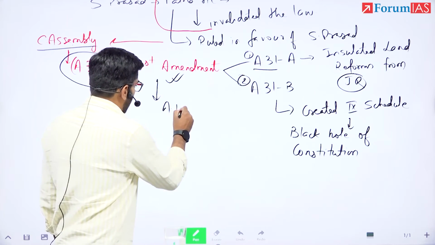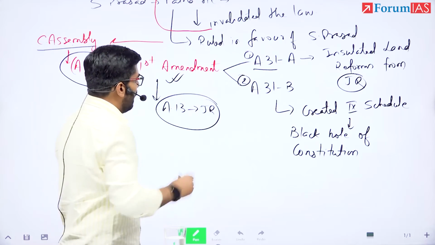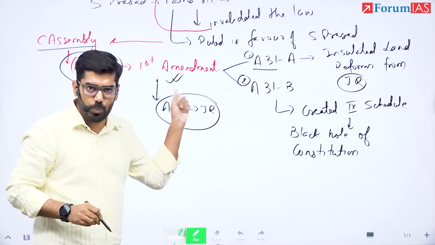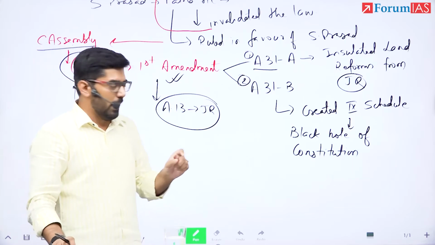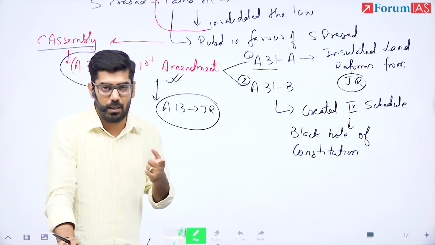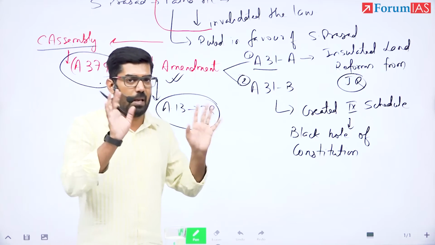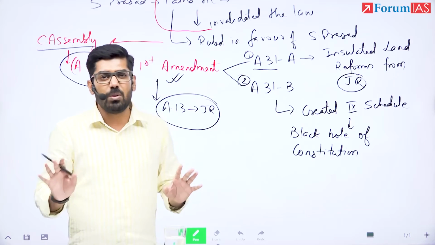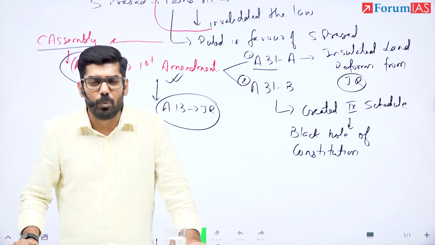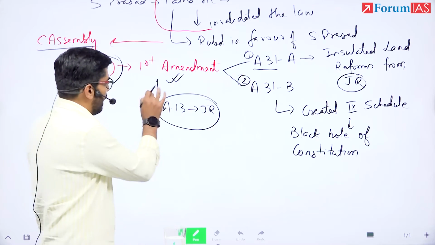Article 13, as I said, provides for judicial review. Now, this amendment was challenged in Supreme Court. Shankari Prasad said that the First Amendment goes against my fundamental right, that is Article 31. So please review it, and in all probability, please cancel it. Supreme Court was not willing to do that. Supreme Court was not willing to touch an amendment. Remember, this is an amendment.